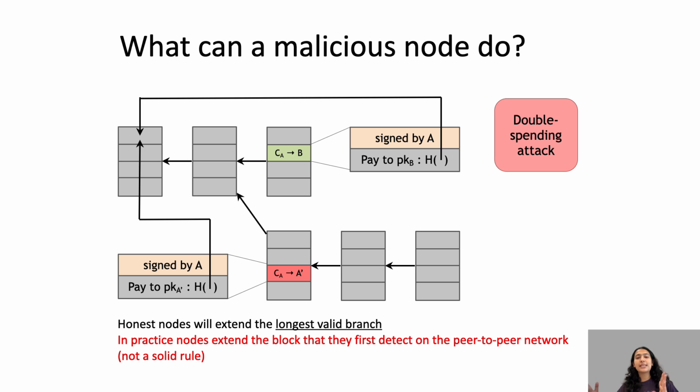So now this part of the chain, from where we have a record that I paid to Charlie, gets longer. So all my honest nodes are going to come in and say this one is the longer. It is not going to harm the system. Actually, the double spending attack is not going to work because now the transaction that I paid to Bob is going to be invalidated, which is morally wrong because I genuinely paid Bob first and that should have been the right transaction. But this transaction is going to take its place, so the double spending attack is going to be ignored.